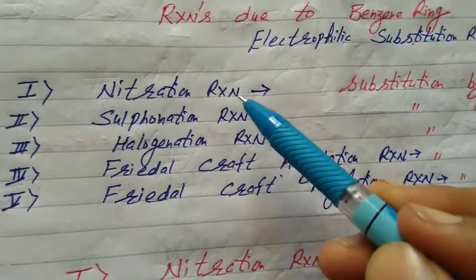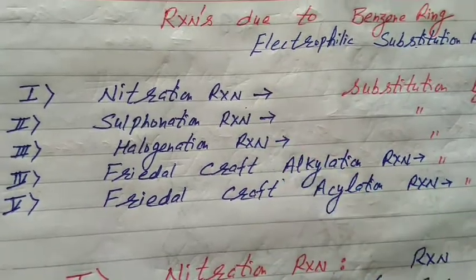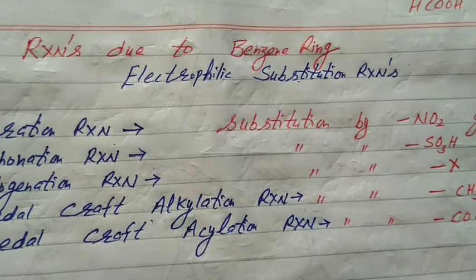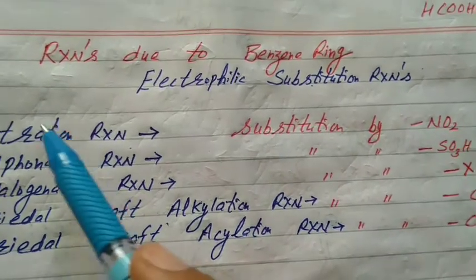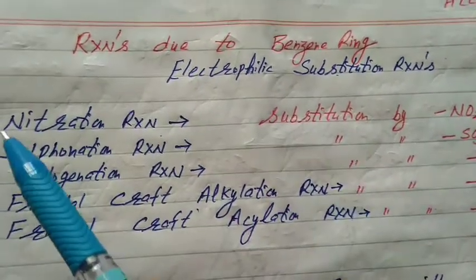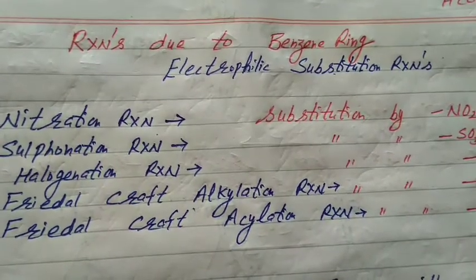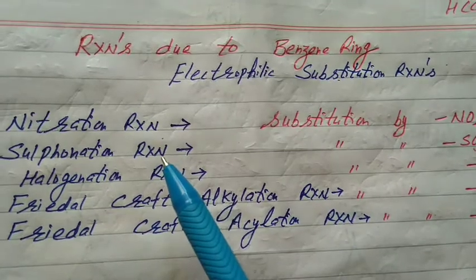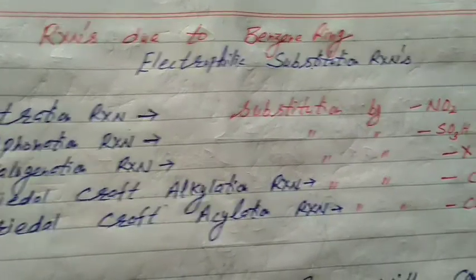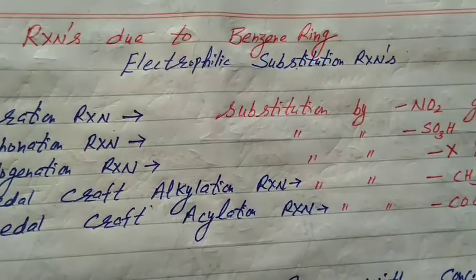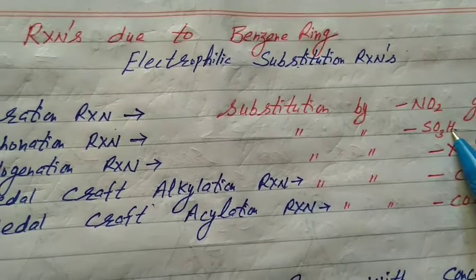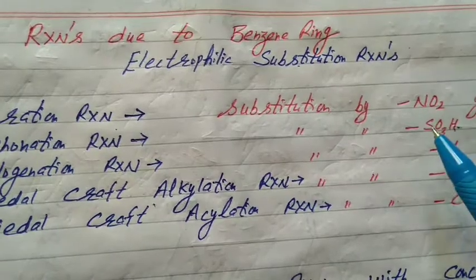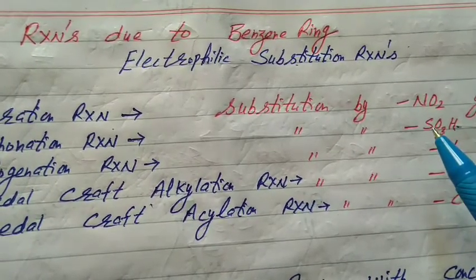First one is nitration reaction. Nitration reaction, that is substitution by nitro group, NO2. Nitration reaction, students, starts from the letter N. Nitro group again starts from the letter N. Key point. Second, sulfonation reaction. Substitution by sulfonic acid group. SO3H group is called sulfonic acid group. Sulfonation reaction again starts from the letter S, and sulfonic acid group also starts from the letter S.